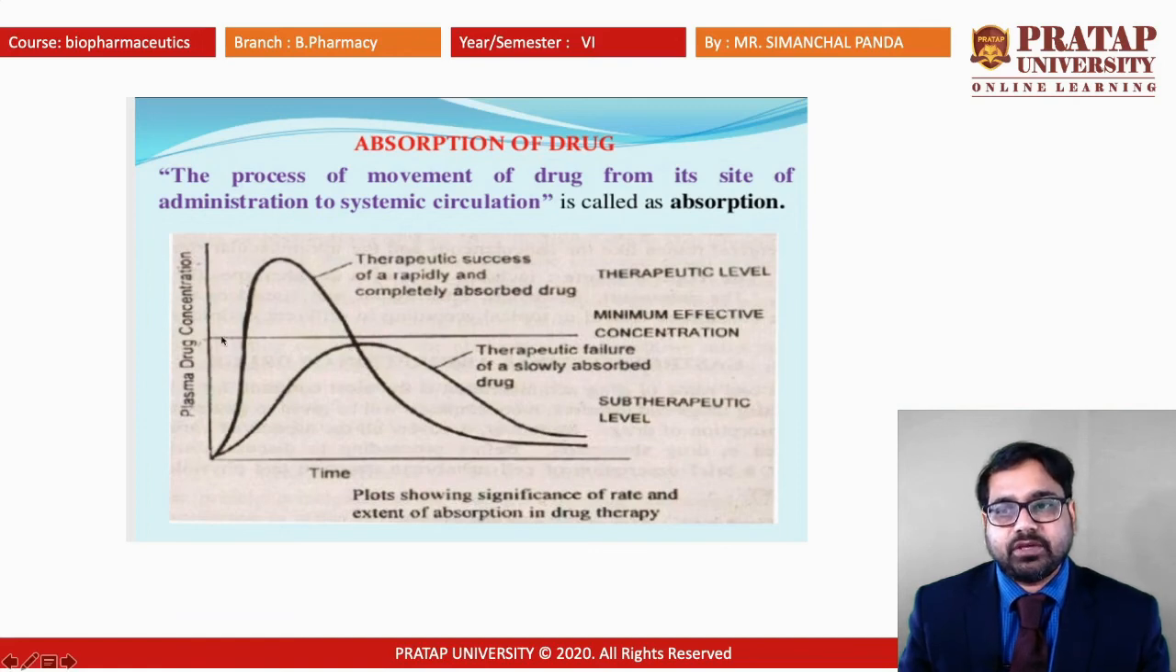From this graph we can see there are different lines. The basic lines are the minimum effective concentration, MEC, and MSC. MEC is the minimum effective concentration, and MSC is the maximum safety concentration. There must be one line known as the maximum therapeutic concentration. In between, the dose has to remain.